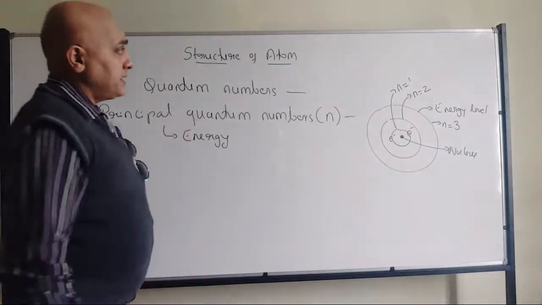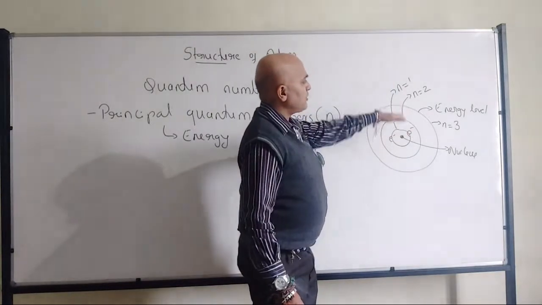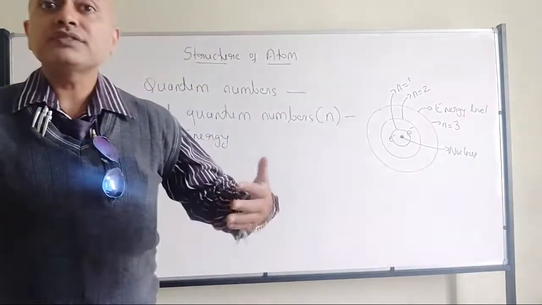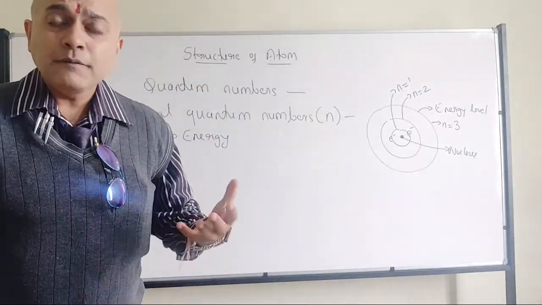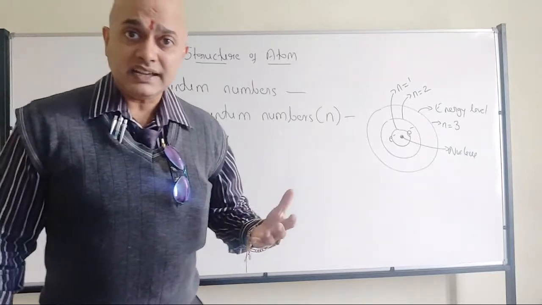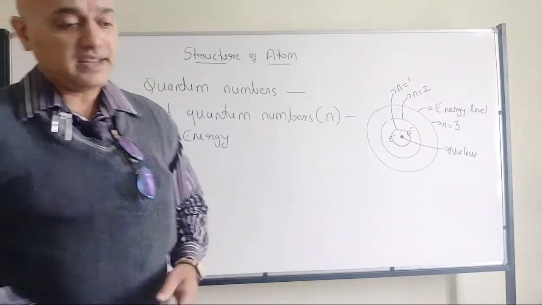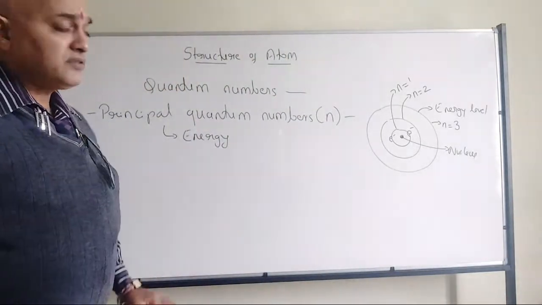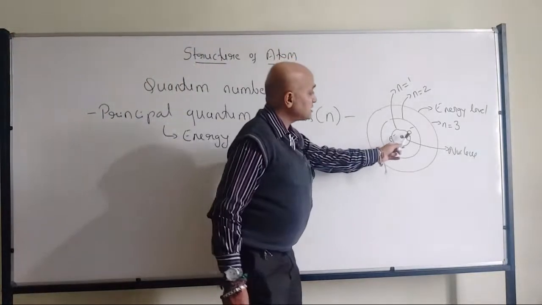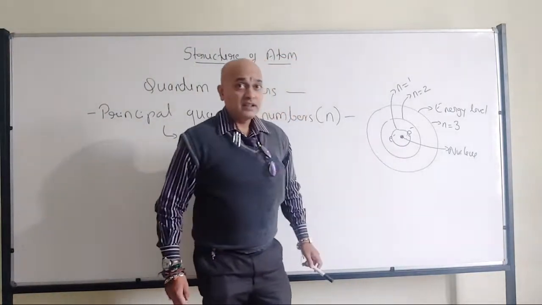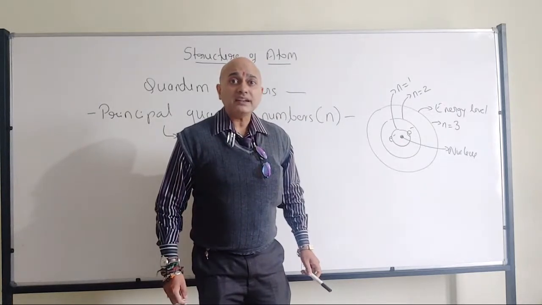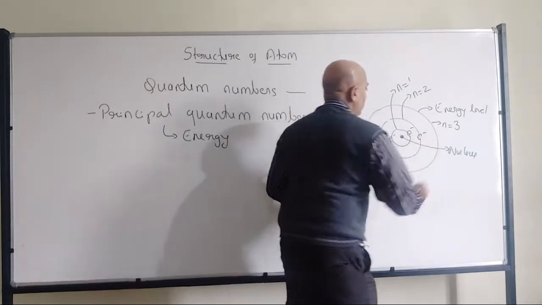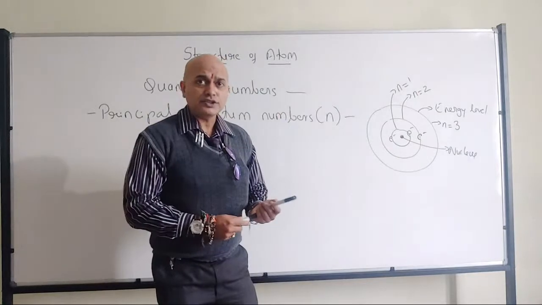Now, please remember, as the energy level or principal quantum number value increases, energy also increases. Now it's a very simple concept. Some students will get confused: sir, electrons present near the nucleus should have high nuclear force acting on them compared to electrons present a bit far from the nucleus. That's the question. Okay?